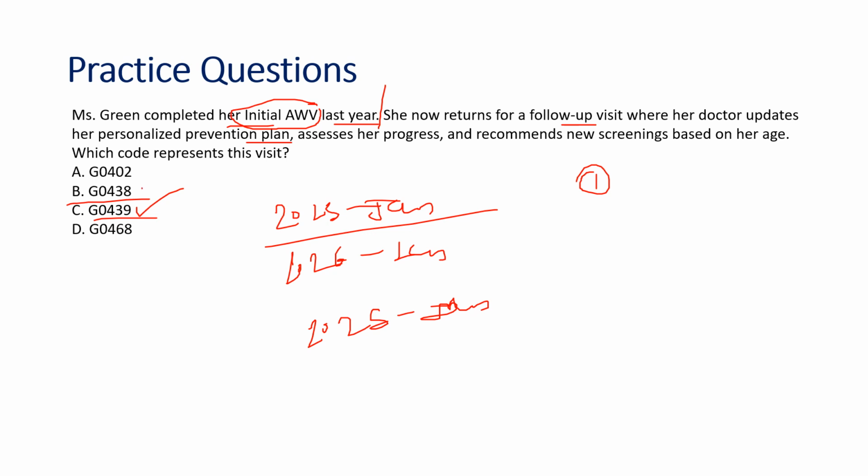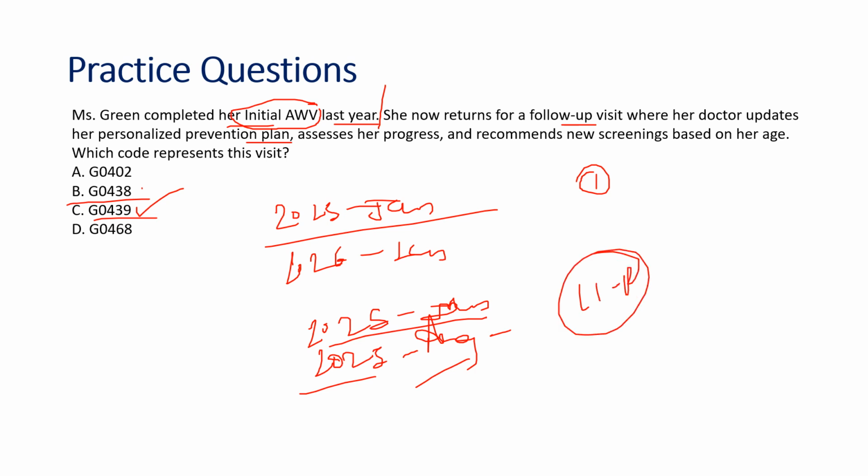G0438 you have billed. Next, maybe in the August, patient again came back for follow-up. So this time you cannot bill G0439 because you have not met the 11 months or 12-month criteria. Okay, so we cannot bill G0439. So the guideline says we should have a 1 year time frame in between. So then only we will use the subsequent codes.